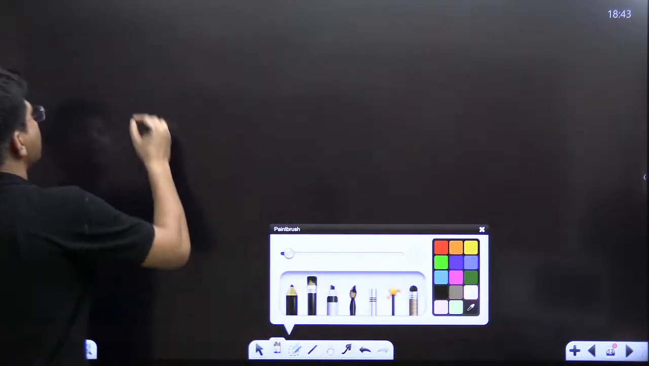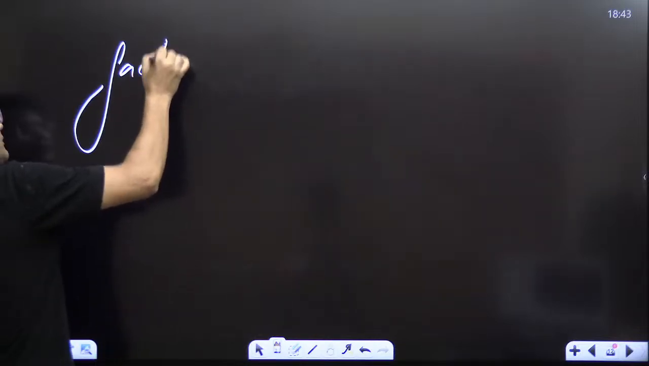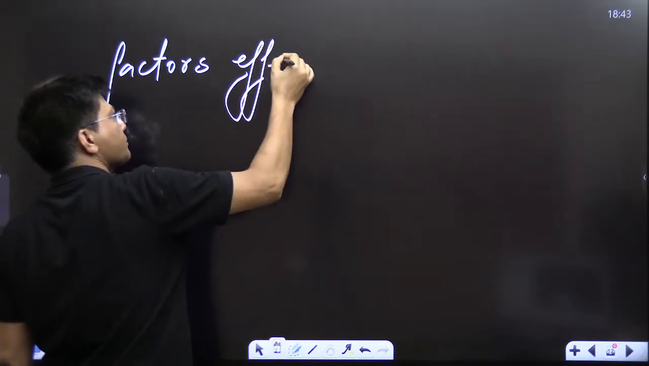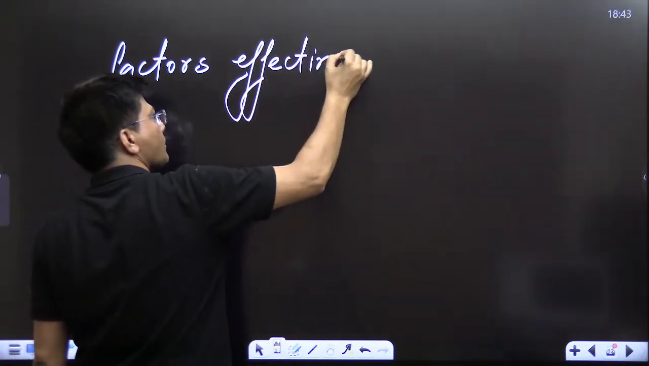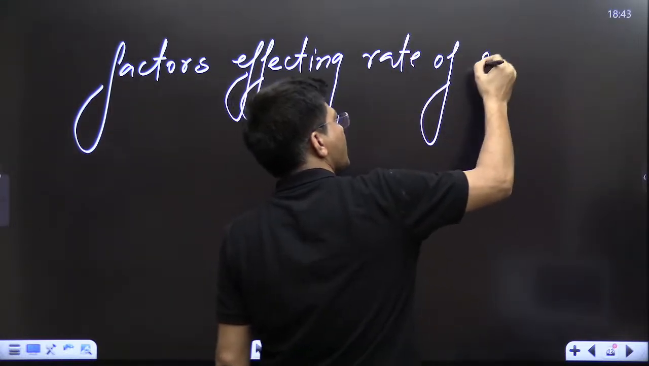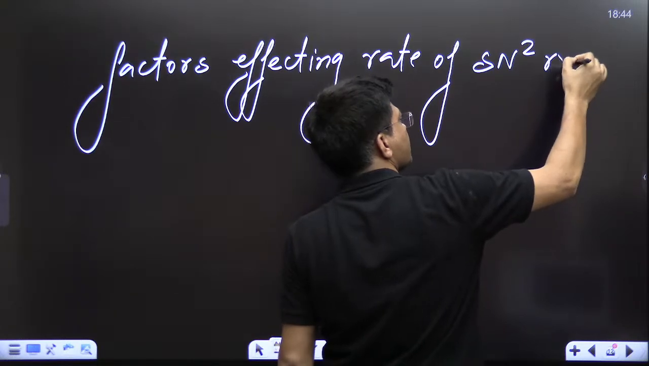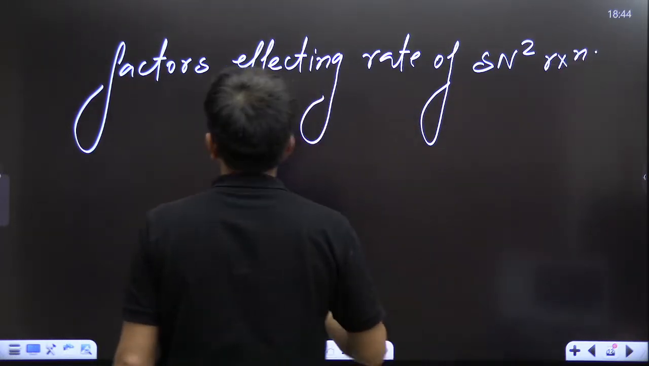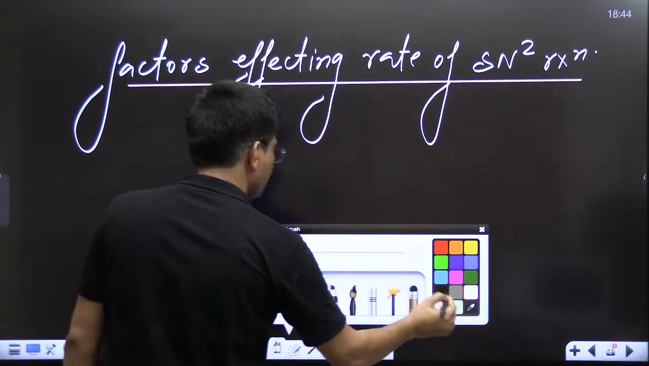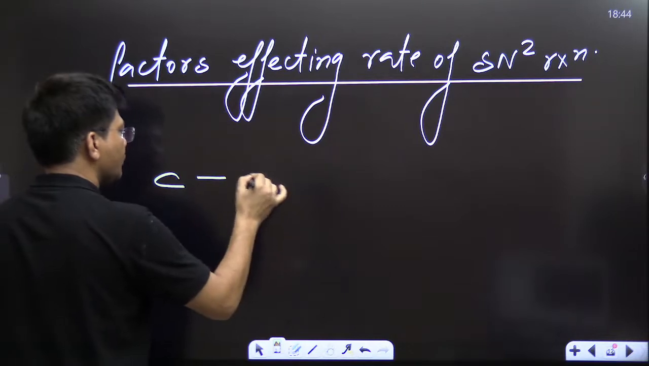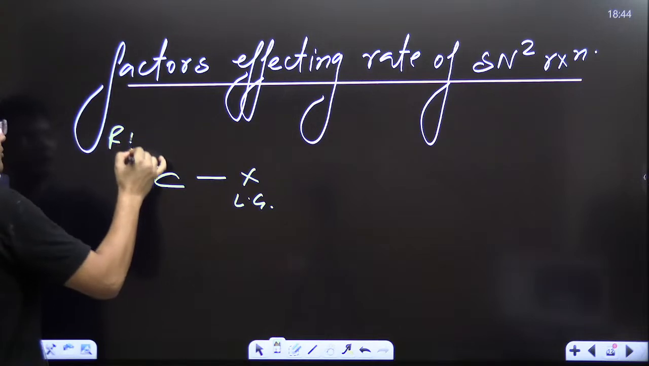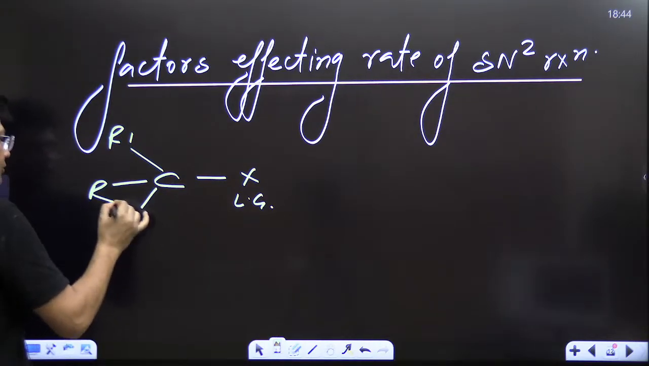First of all, let me tell you the factors affecting the rate of SN2 reaction. Kids, everyone, you have to tell me: if I am saying this is carbon, this is the halogen leaving group, and this has another valency with R1, R2, R3.